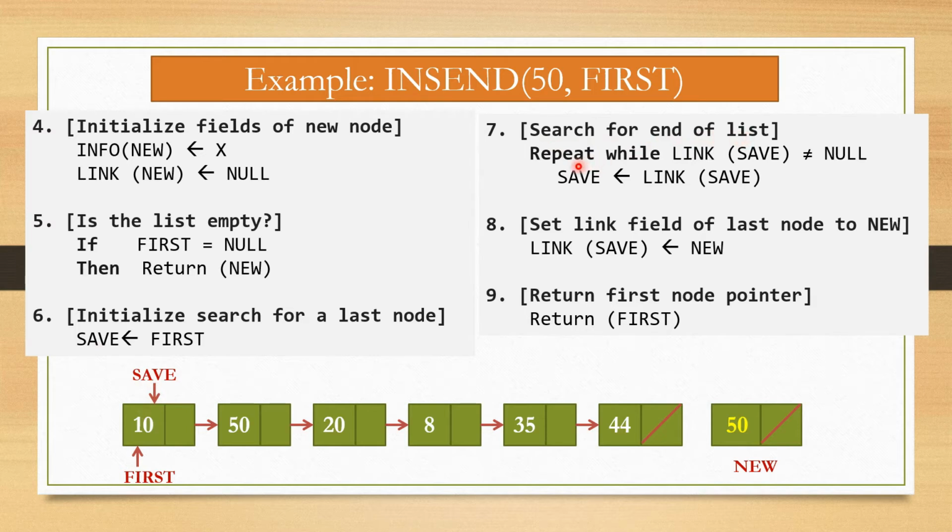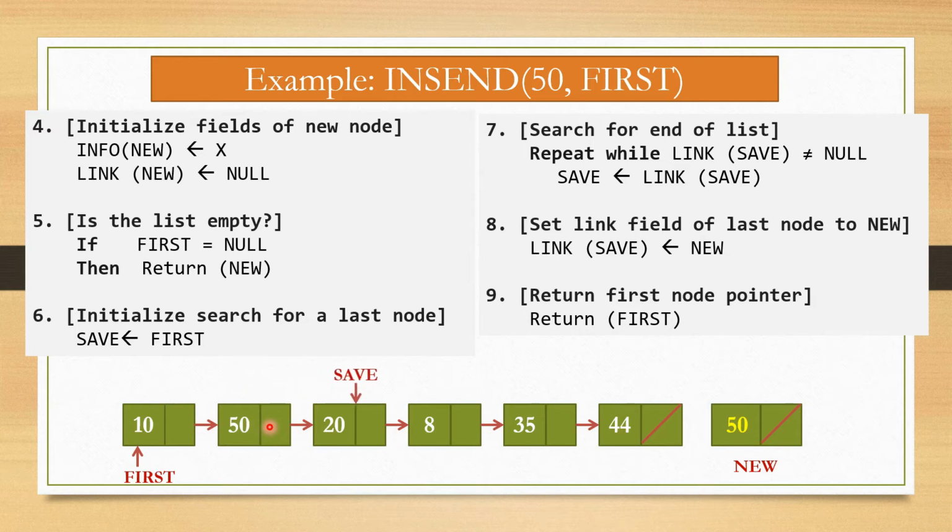Next, step number 7 is search for the end of the list. For this, repeat while link of save is not null. So now check that link of this save is not null, because it connects to the next node. So link of save is assigned to save, that means this becomes save. Again link of save is not null, so link of save is assigned to save.